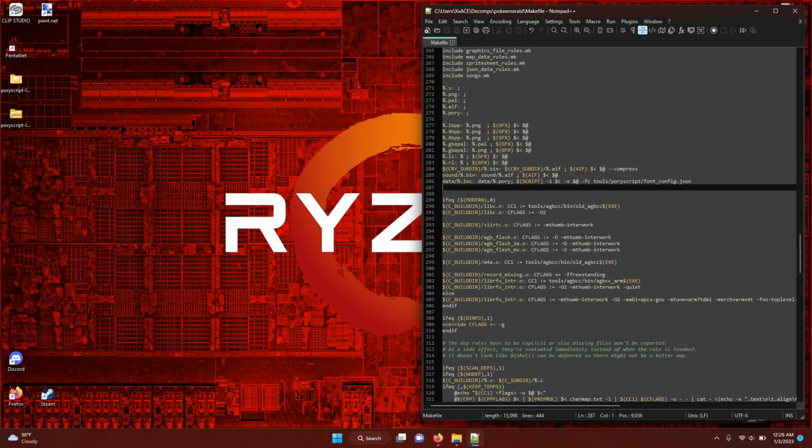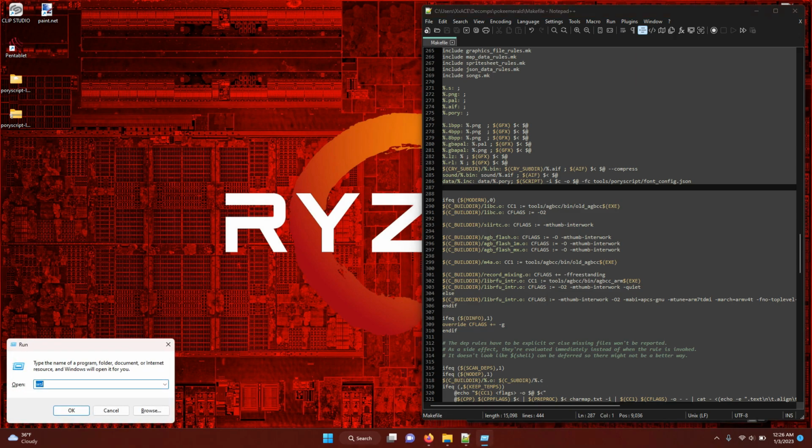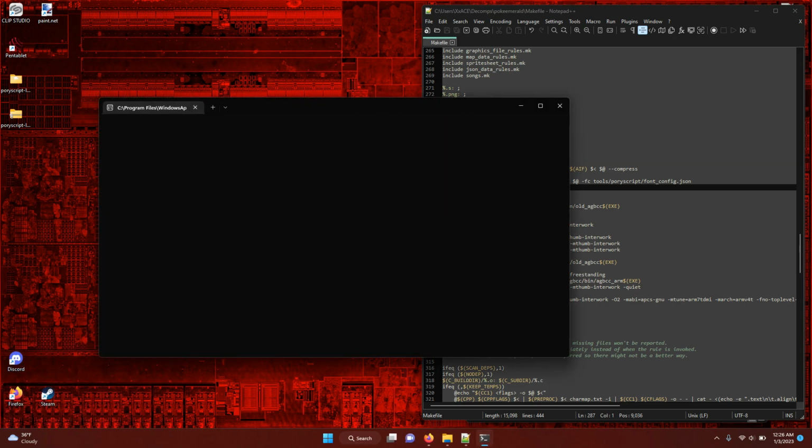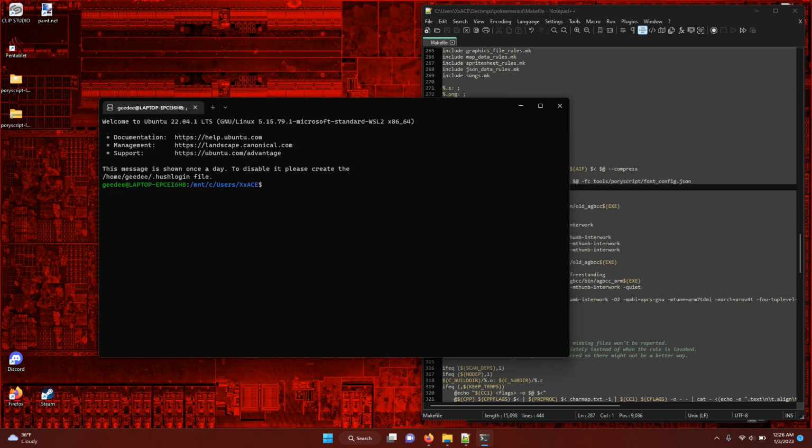And just to make sure, I can do Windows R, WSL, and if anything was done wrong, it will throw up an error. cd decomps, cd pokeemerald, make -j10.